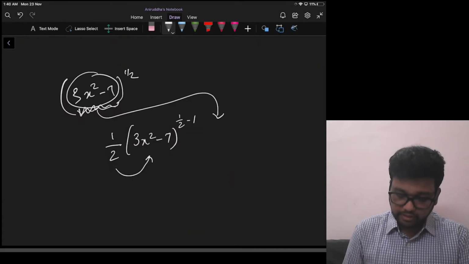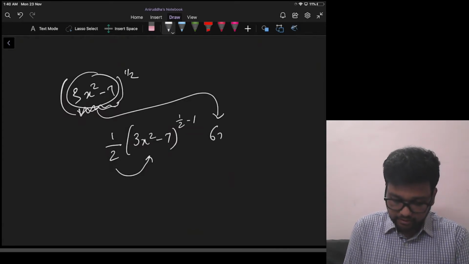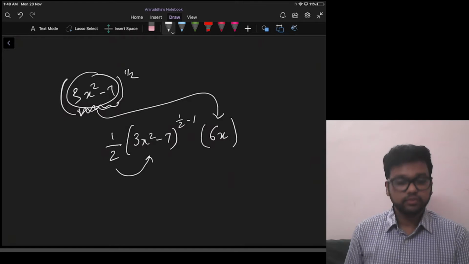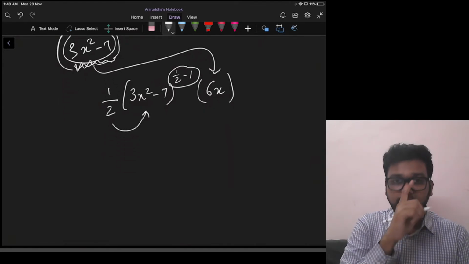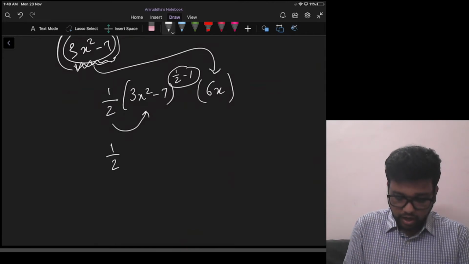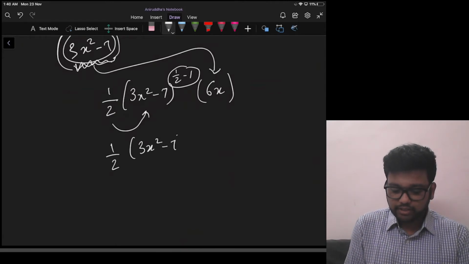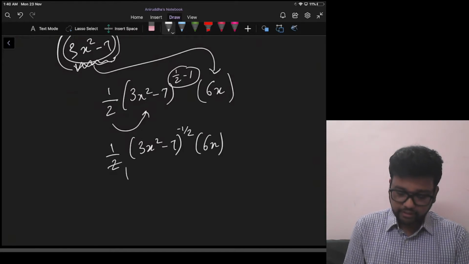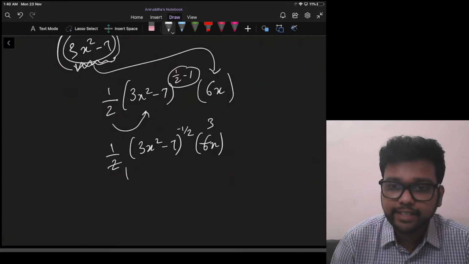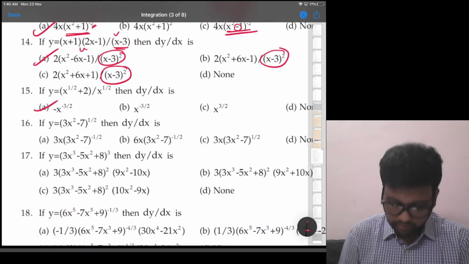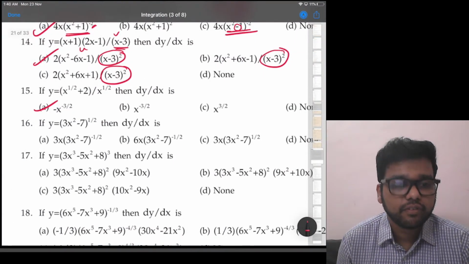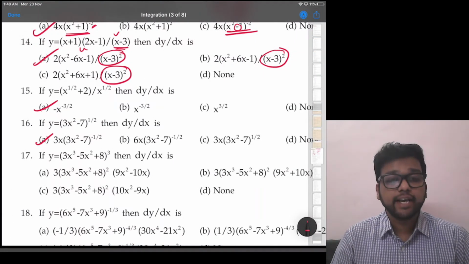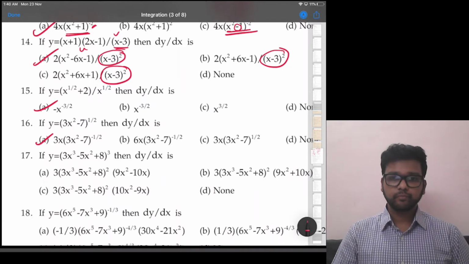What is derivative of this? 3 into x square, that is 6x minus 0. So half minus 1, that is 1 minus 2 by 2, that is minus half. So half into 3x square minus 7 raised to minus half into 6x. If we want, we can cancel this 2 and this 6 to make it 3. Let's see if it is in the options. 3x into that bracket raised to minus half. Option A is the correct answer.